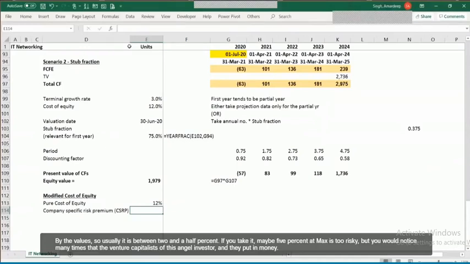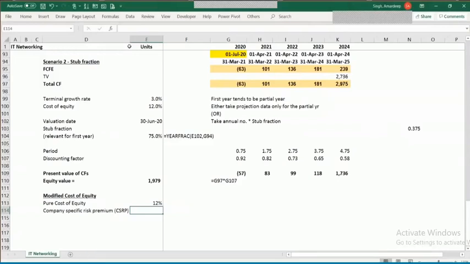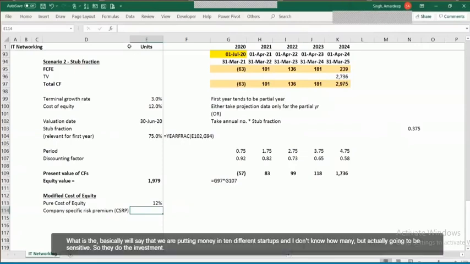But you would notice many a time that venture capitalists or angel investors, when they put in money, tend to take a cost of equity as high as 30%. So you know what they do? They basically take a CSRP of 10 to 15%. What is the basis? They will say that we are putting money in 10 different startups, and I don't know how many startups are actually going to be successful.